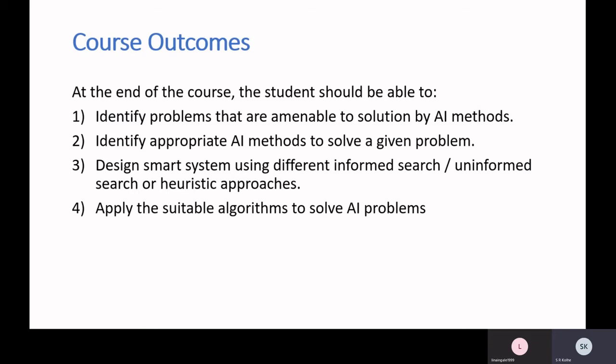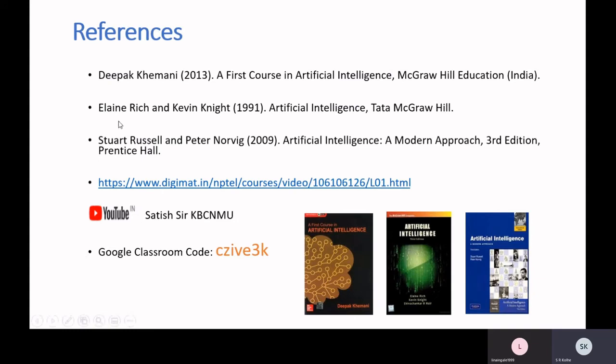Now, to study this course, these are the references that we are going to use. These are the three books that I will be using. The first book is Deepak Khemani's book, the front page of that book. Its title is A First Course in AI, McGraw-Hill Education India. That is our textbook for this course. Along with that, we are going to use two other books as reference books.